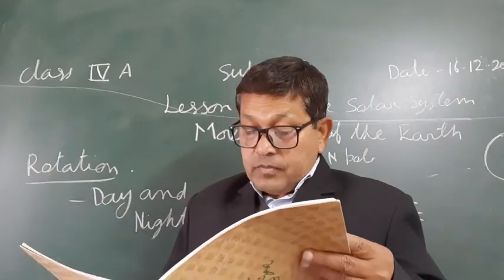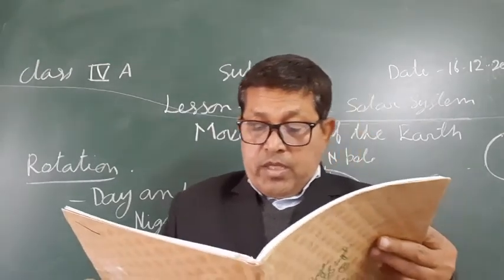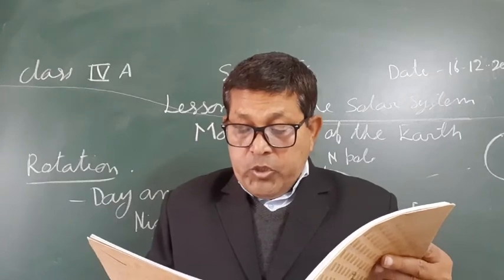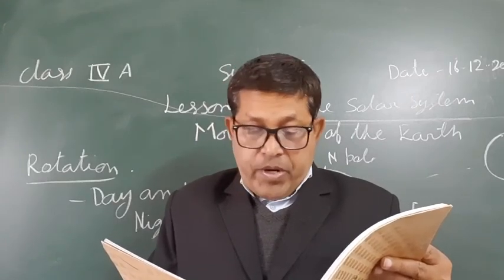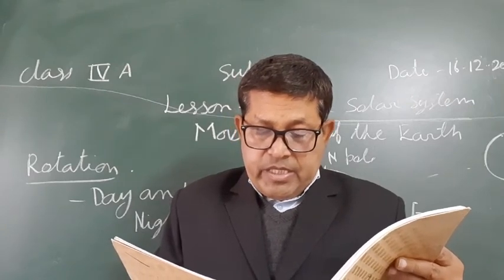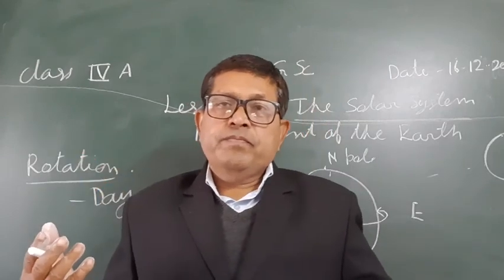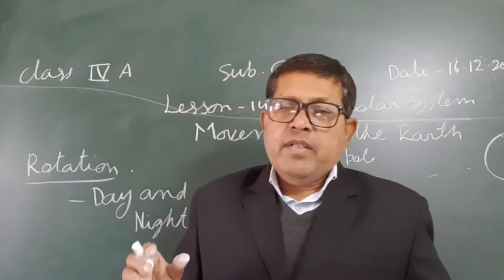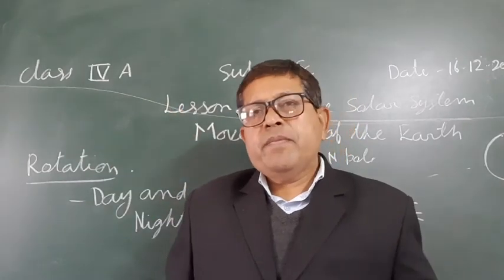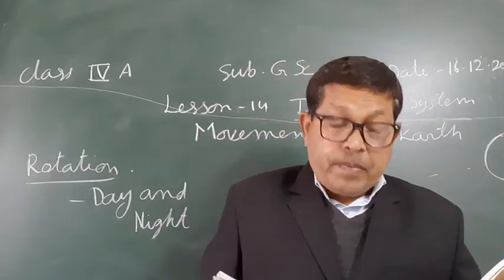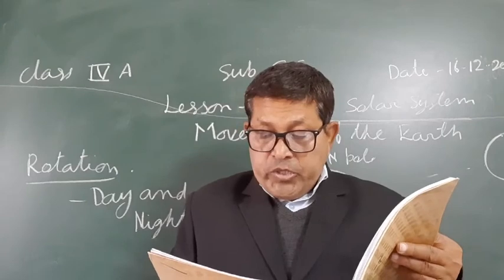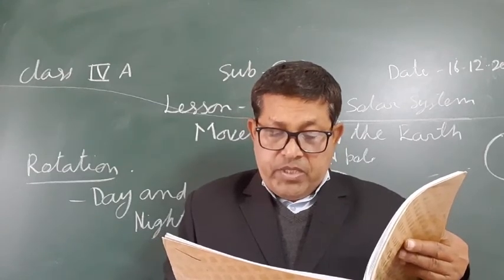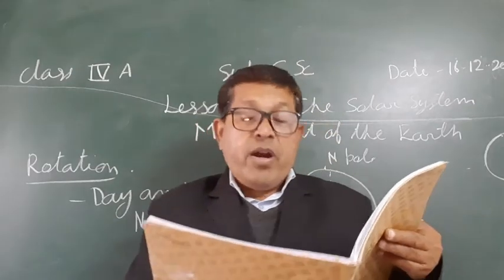Now next, when we look at the globe, which is the model of the earth, with some arrangement by which it can rotate, we notice that India is in the eastern part of the earth and USA is in the western part.